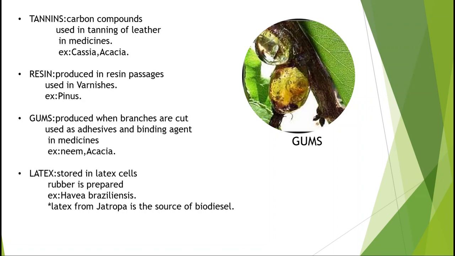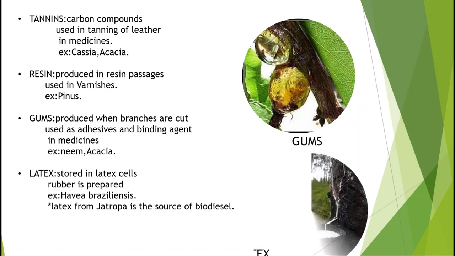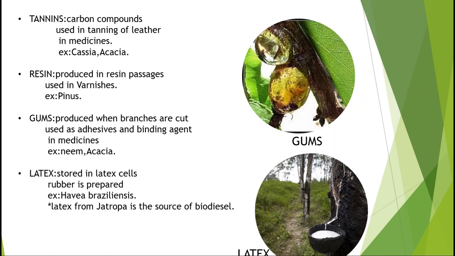And the latex from a plant called Jatropha is used in the production of biodiesel. So this is the diagrammatic view of latex. It is a milky white substance produced from the bark of the plant. So these are about the secondary metabolites of plant which are secreted by the plant. So this is about the excretion of plant.